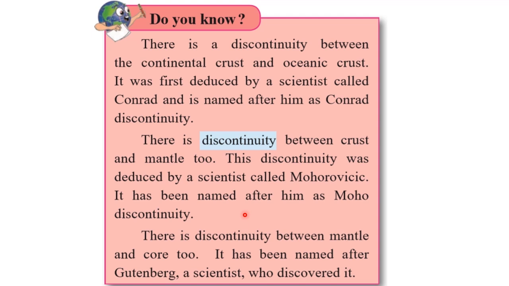Next is the discontinuity between mantle and core too. It has been named after Gutenberg, a scientist who discovered it. So Gutenberg is about the discontinuity between the mantle and core. So students, as you can see over here, this is the next layer, which is known as mantle.